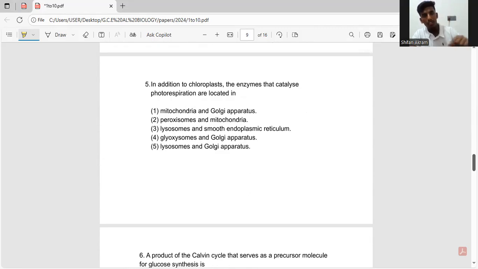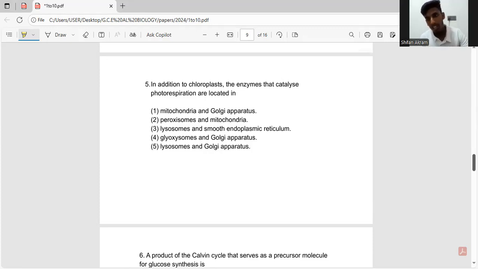So let's go to the fifth one. So this is about plant physiology. So in addition to chloroplast, the enzymes that catalyze photorespiration are located in. So always remember one thing. When it comes to photorespiration, which is a wasteful process that happens in C3 plants that uses oxygen instead of carbon dioxide to produce energy. This usually happens during hot climate when the stomata are closed.